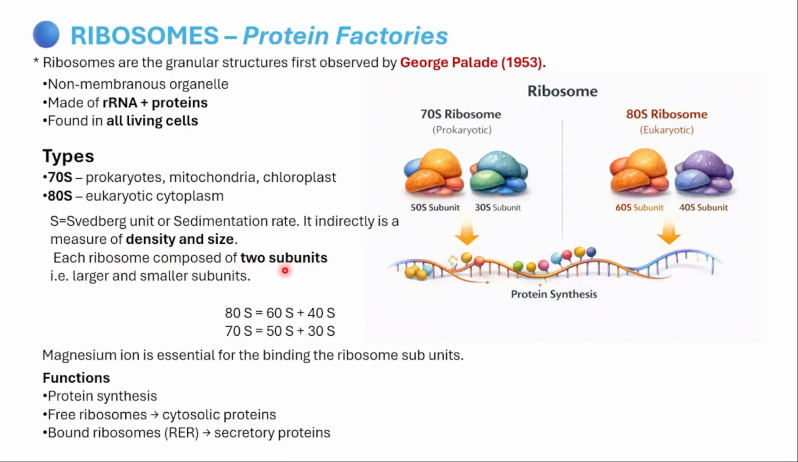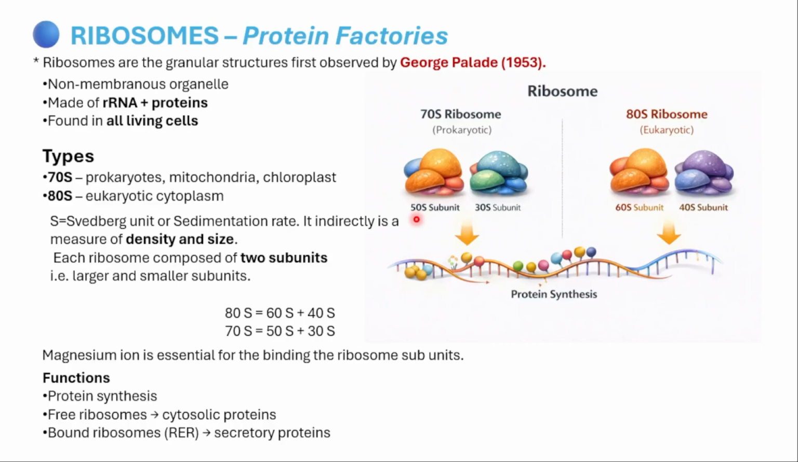Each ribosome is composed of two subunits. Each ribosome is composed of what? Two subunits, that is a larger and then a smaller one. The 80S has a 60S subunit and then 40S. 60S is the larger one and then 40S is the smaller one, whereas 70S ribosome has 50S and then 30S. 50S subunit is the larger one and then 30S subunit is the smaller one.